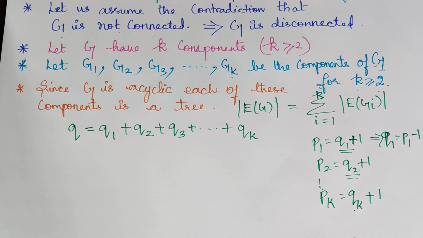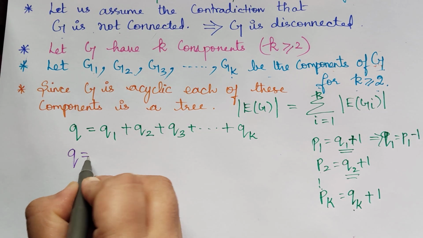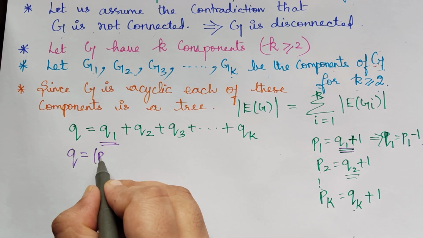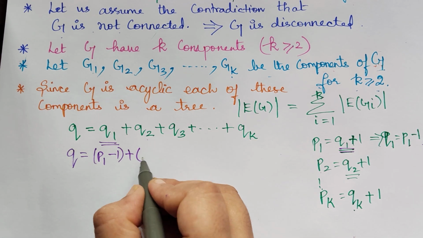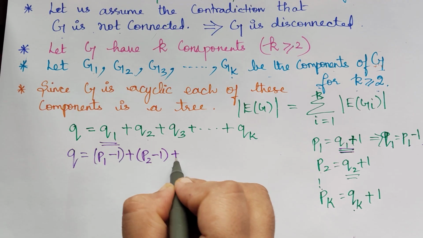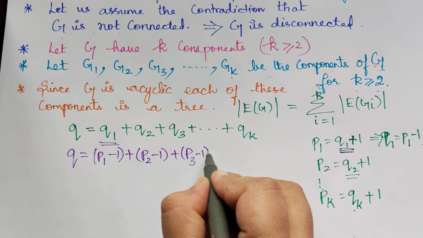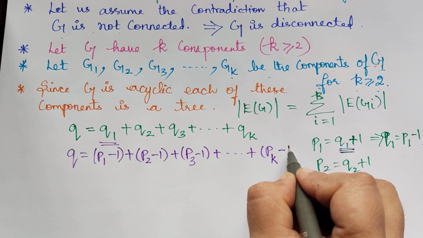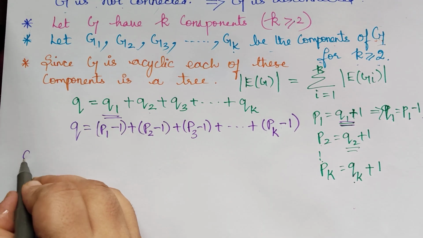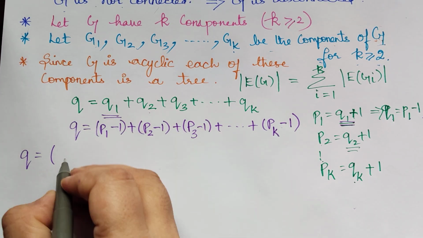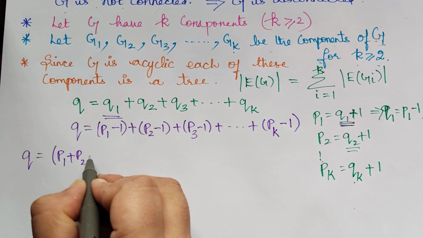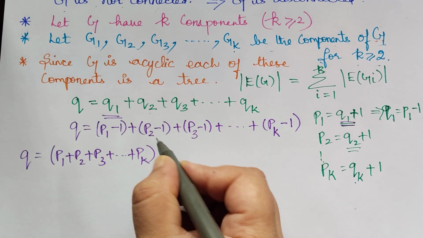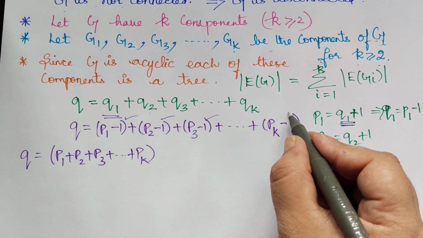So let us substitute that over here. Q will be equal to, what is Q1? P1 minus 1, plus Q2 which is P2 minus 1, plus Q3 which is P3 minus 1, etc. Finally, we have Qk as Pk minus 1. Now let us gather the terms. All the P terms we will gather: P1 plus P2 plus P3 up to Pk. And all the ones we will gather. How many ones will we have?